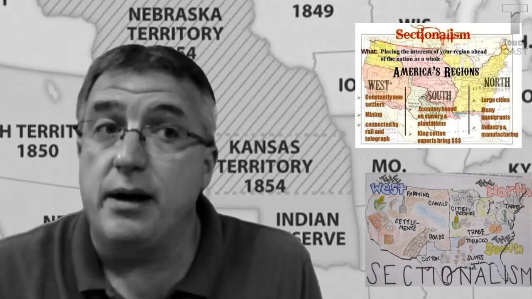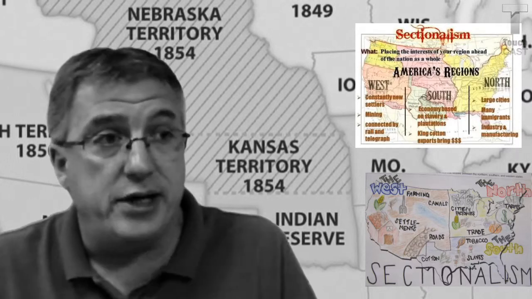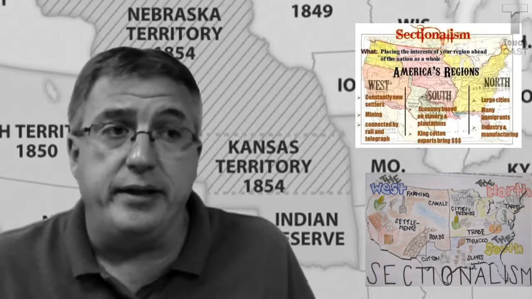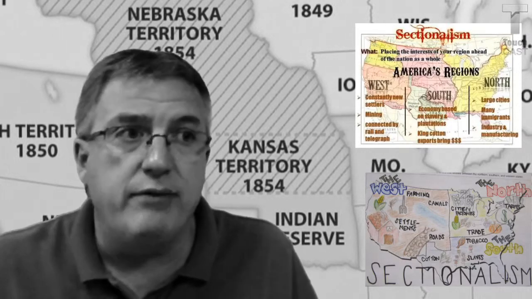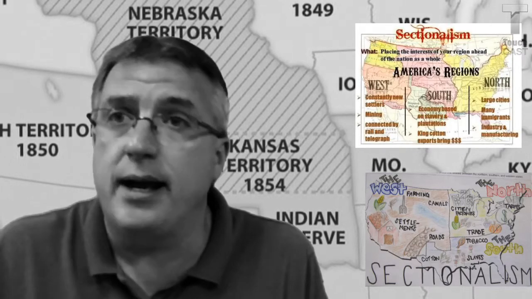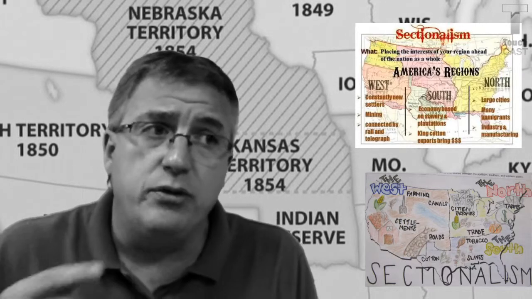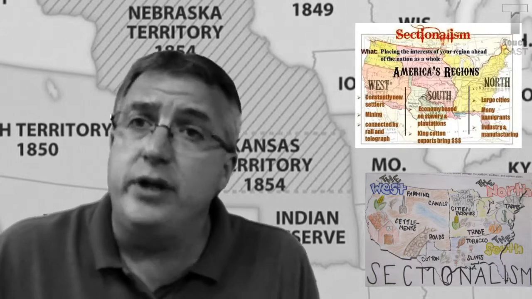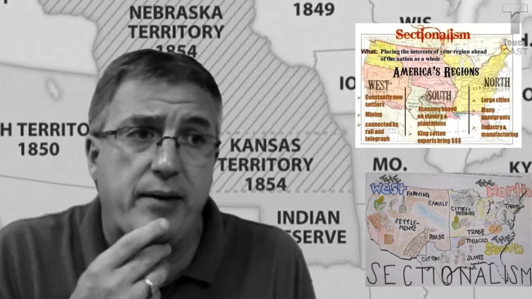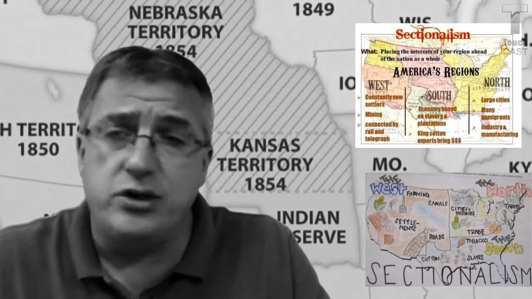Then we have the big ones, the sectional tensions caused by the institution of slavery. We'll have slave revolts in Virginia led by Nat Turner and Gabriel Prosser, which will feed Southern white fears about slavery and lead to a harsher slavery in general, and the end of the abolitionist movement in the South, and an increase in the abolitionist movement in the North. We'll have abolitionists like William Lloyd Garrison, who published The Liberator, increasingly view the institution of slavery as a violation of Christian principles and argue for its abolition. And we'll have the fugitive slave laws that will pit North and South against each other. So slavery is going to divide the country.